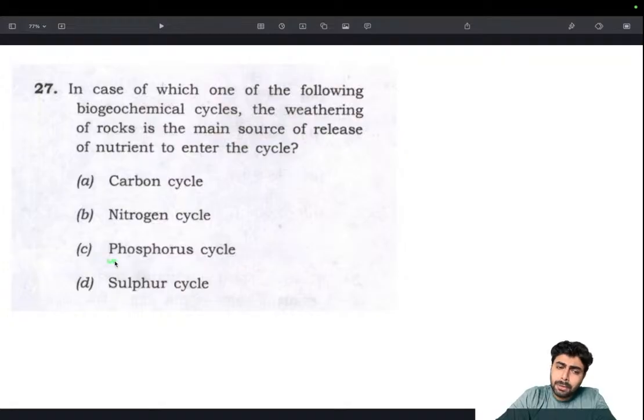But on the other hand, phosphorus is a solid cycle. We don't see phosphorus gas naturally in nature. Only in trace amounts it might be present, but mostly it will be in its solidified form. In order to release something in a solid form, it should not be a gas. That was my only logic. So I could eliminate sulfur and nitrogen right off the bat, and then carbon, where of course a gaseous phase is involved. So I could arrive at the answer as the phosphorus cycle.